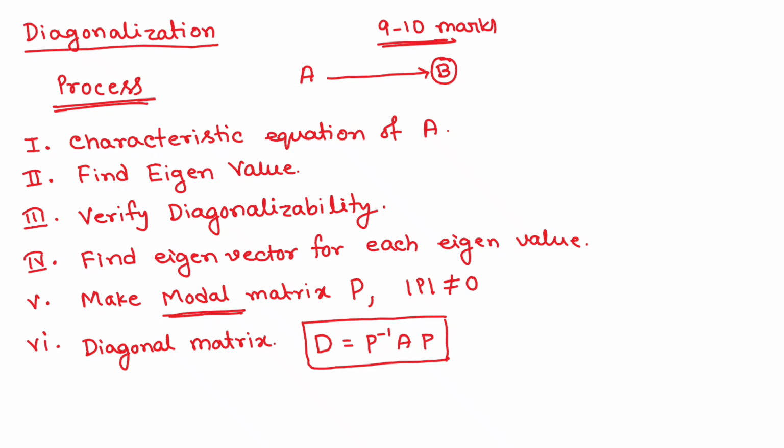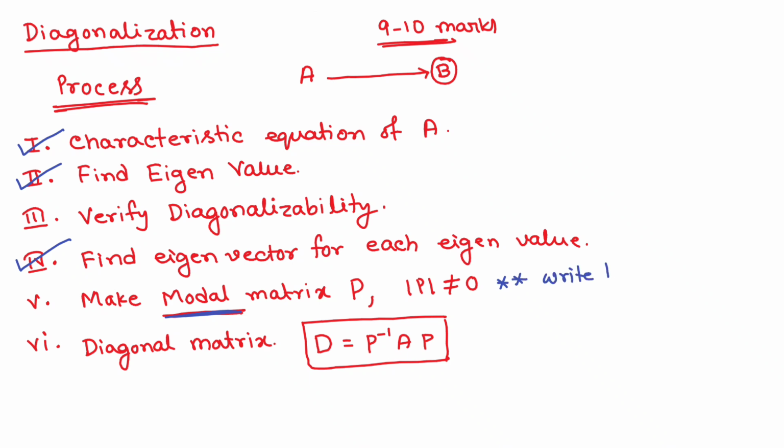Now come to the main point. You know how to find the characteristic equation, the eigenvalues and the eigenvectors. And what is the modal matrix? Modal matrix means P, and P is just the eigenvectors written column wise.